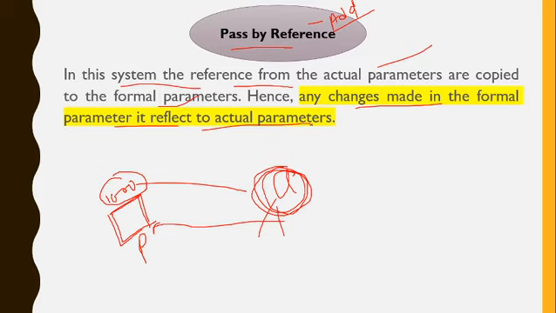In pass by value, whatever changes we make inside the formal parameter will not reflect in the actual parameter. But in pass by reference, whatever changes we make in the formal parameter will reflect in the actual parameter, because here we are not giving the value, we are giving the reference and copying the reference of the actual parameter to the formal parameter. In pass by value, we copy the value from the actual parameter to the formal parameter. Now let's see it through an example.